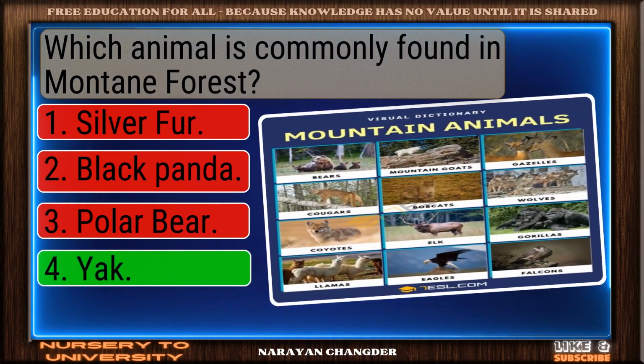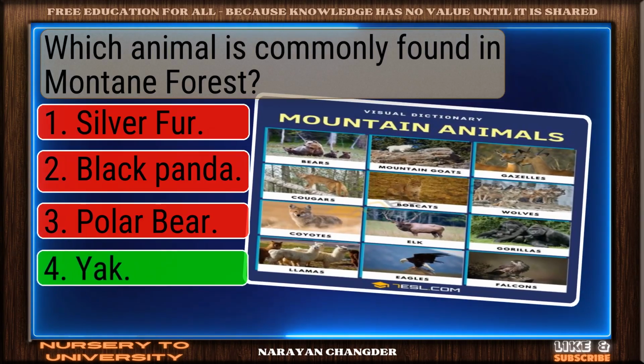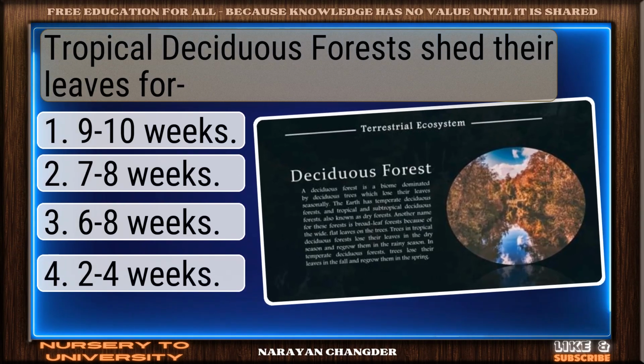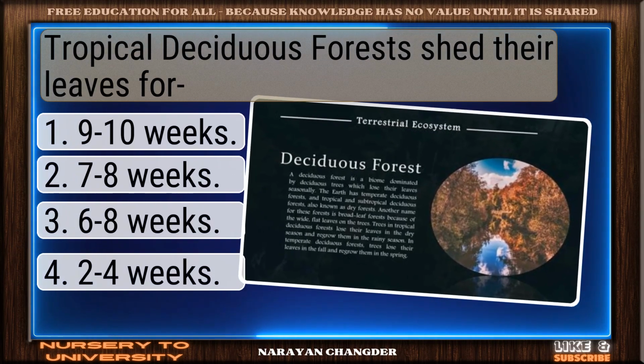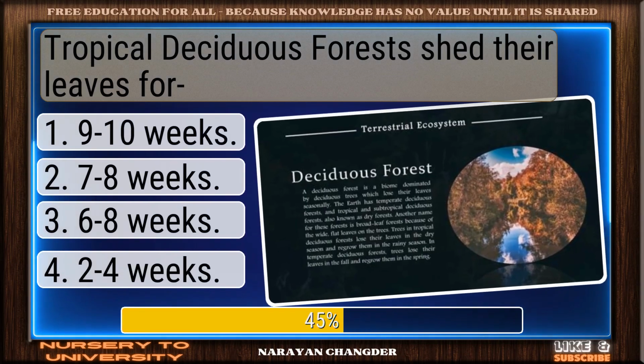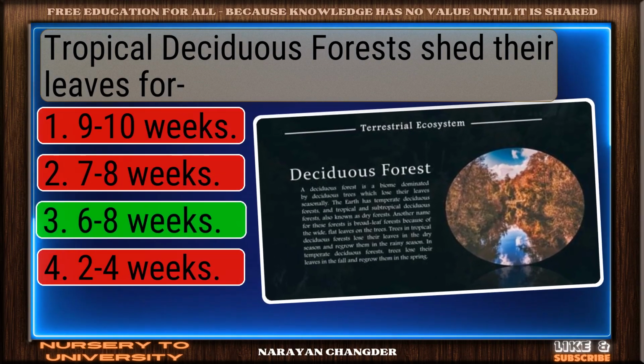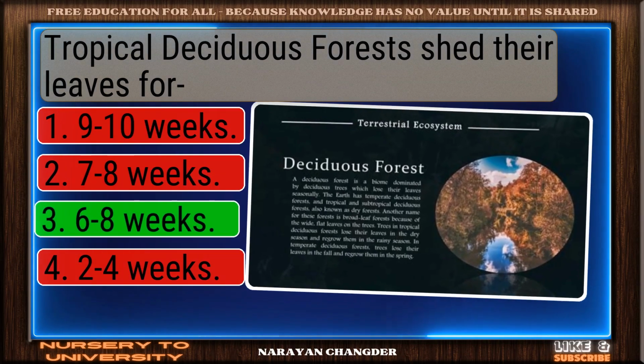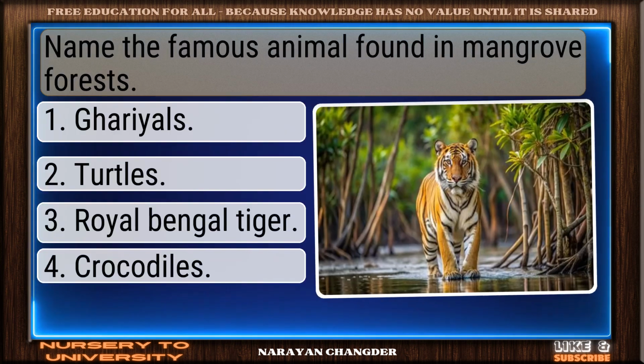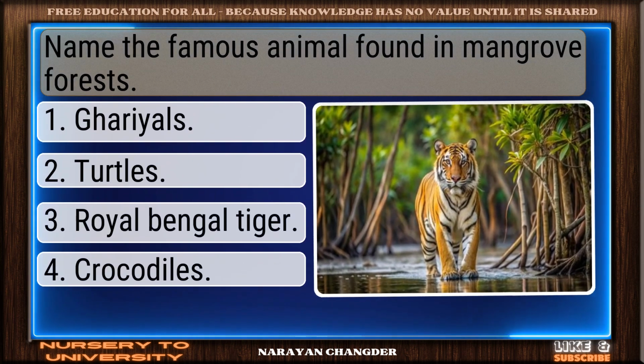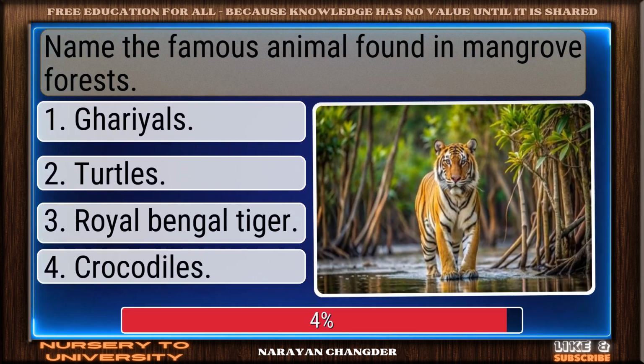Nice selection. Yak is the correct and valid answer. Question number 198. Tropical deciduous forests shed their leaves for? Exactly. 6-8 weeks makes sense and it is the right choice. Question number 199. Name the famous animal found in mangrove forests.